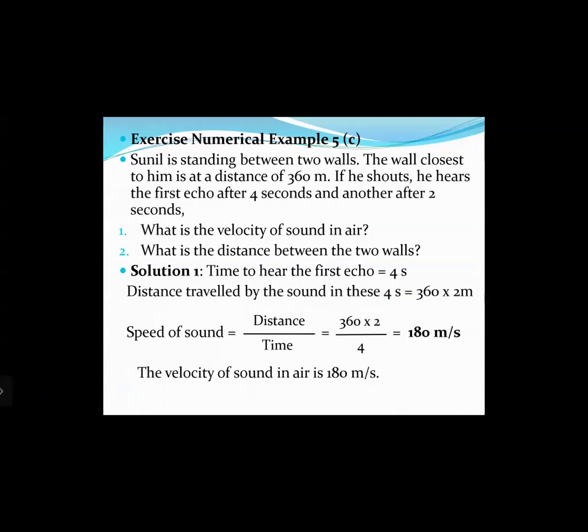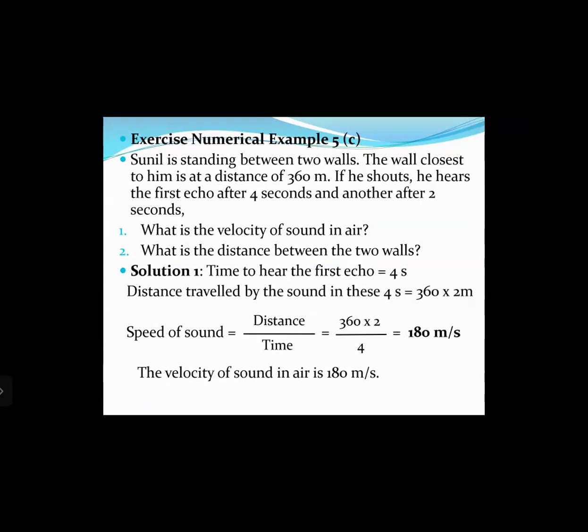Let us see the solution. Time to hear the first echo is 4 seconds. The distance traveled by the sound in these 4 seconds will be 360 multiplied by 2. Why? Because the sound has to travel from Sunil to the nearest wall and then back again. Now, speed of sound is equal to distance upon time. So we have 360 multiplied by 2 divided by 4 seconds, which equals 180 meters per second.